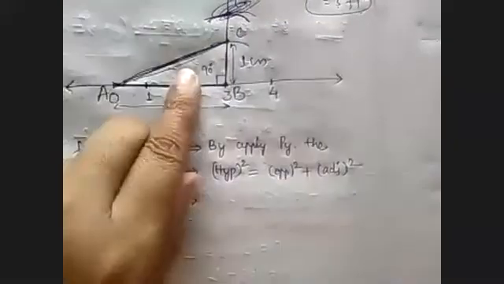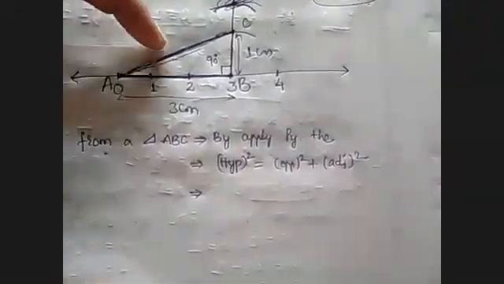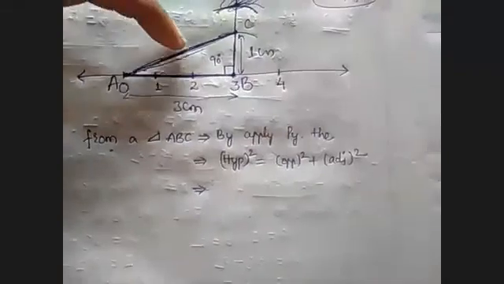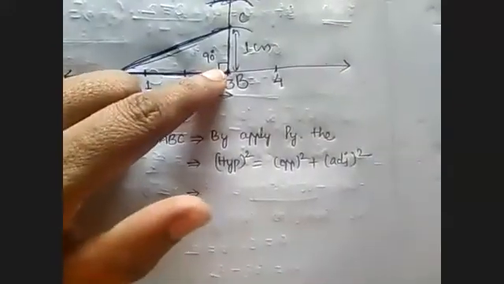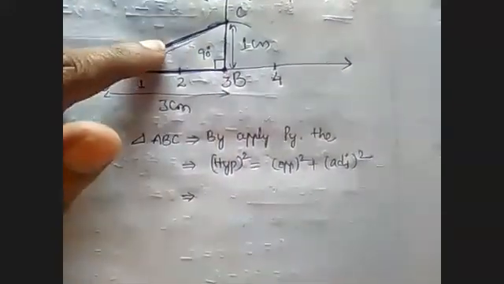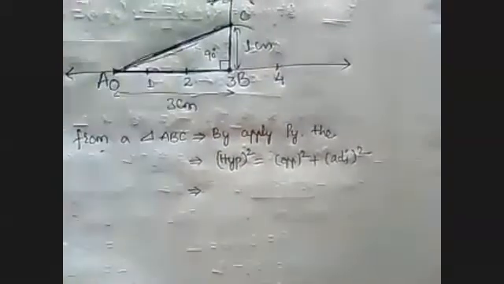So in this right angle triangle, which is the hypotenuse? This AC is called the hypotenuse, because this is the longest side. Why is this the longest side? This is the side which is opposite to the 90 degree. The side opposite to the 90 degree is known as the hypotenuse.